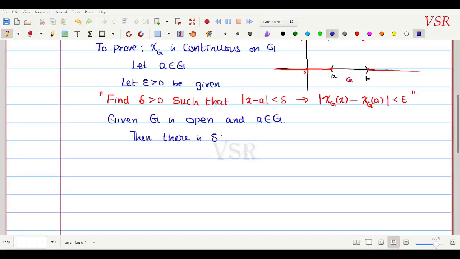There is a delta positive such that ball with the center a radius delta is contained in G.